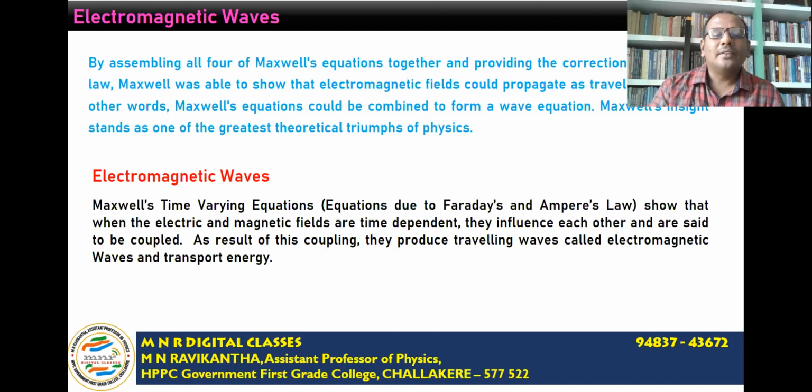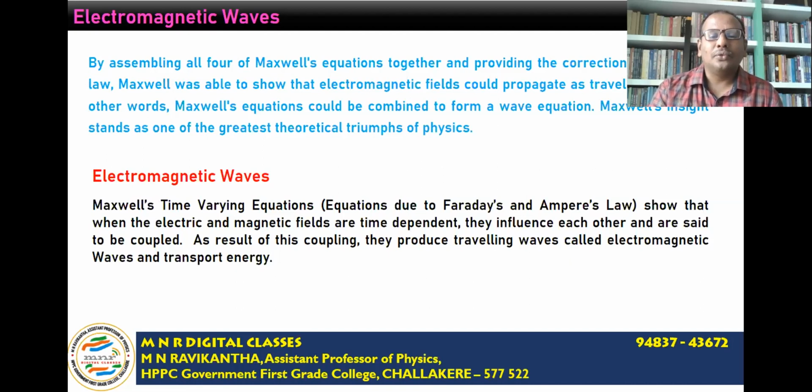Now, Maxwell's time-varying equations, that is, equations due to Faraday's and Ampere's law, show that when electric and magnetic fields are time-dependent, they influence each other and are said to be coupled. That is, a time-varying electric field will lead to the generation of a magnetic field. Similarly, a time-varying magnetic field will lead to an electric field. The second part is due to Faraday's law. The first part is due to Ampere's law.